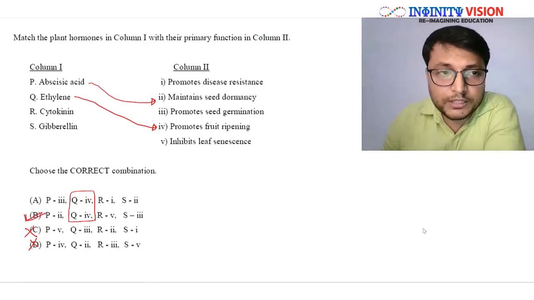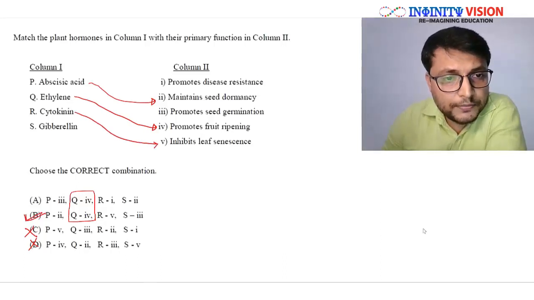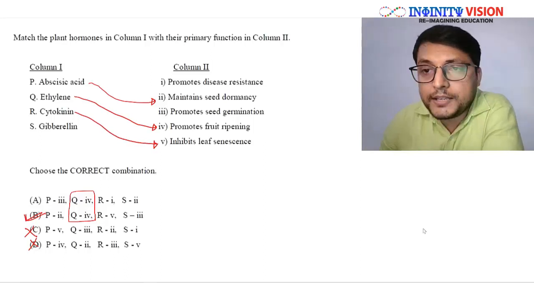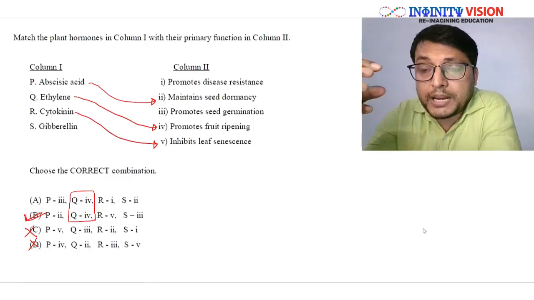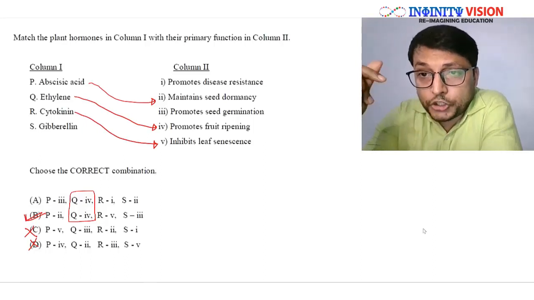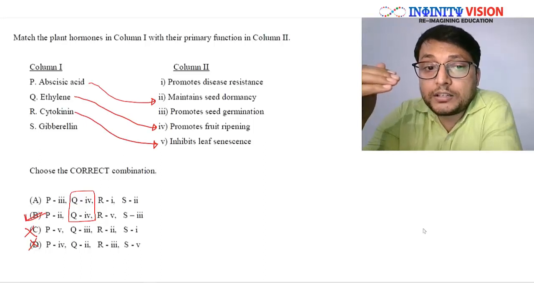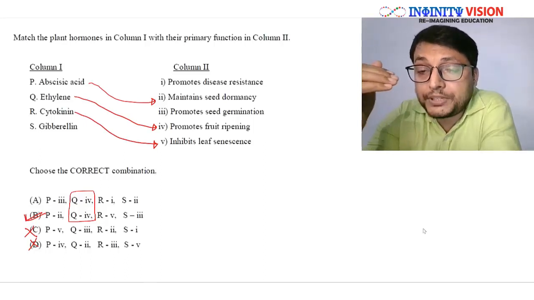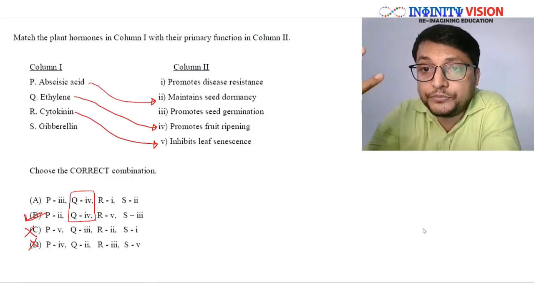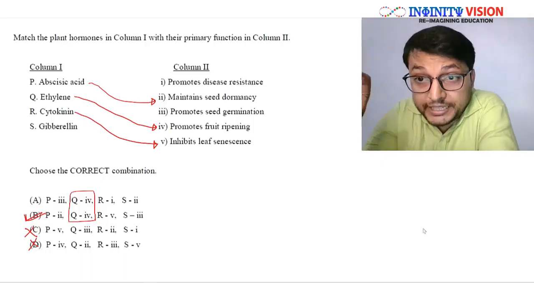R is matching with 5th, that is, cytokinin is matching with inhibits leaf senescence. Cytokinin is a plant growth promoter. It mainly promotes cell division, it promotes mitosis in plants, and it inhibits leaf senescence. It inhibits the premature senescence of leaves, flowers and fruits. So this match is also correct.